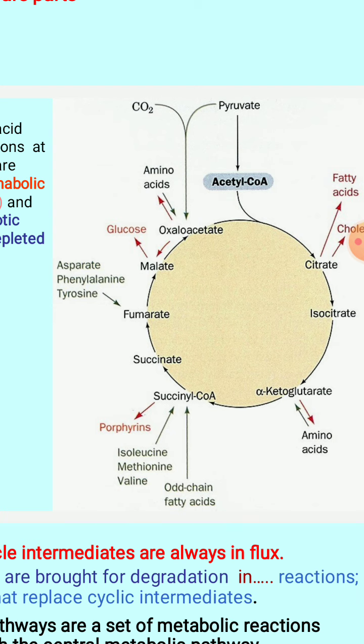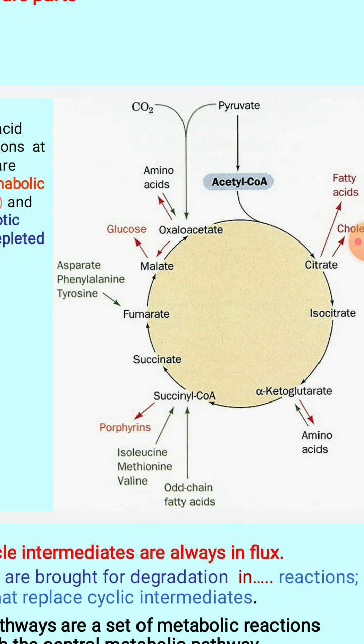Oxaloacetate can also act as a precursor for the synthesis of some amino acids, whereas these amino acids can be degraded and give you the end product of catabolism, that is intermediates of the TCA cycle. Oxaloacetate can be formed from amino acids like aspartate, as I said, right? So aspartate and asparagine are involved in the formation of oxaloacetate. So how this plays a very important role.